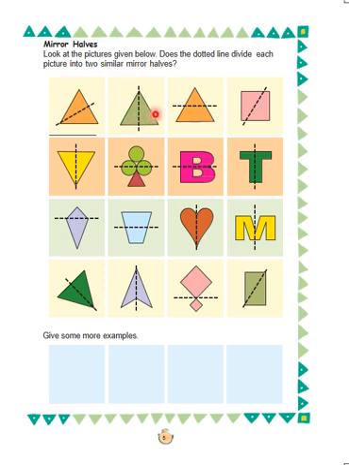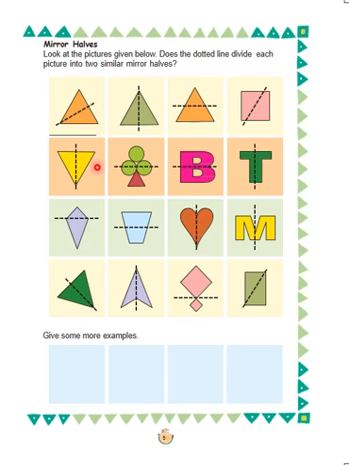Now, in the third picture, a dotted line is passed through the middle of the triangle. So, just check, does the line divide the triangle into two equal parts? No. Therefore, this picture is not divided into mirror halves. The next picture is a square. A slanting line is passed through it, but it is not divided into equal parts. Therefore, it does not consist of mirror halves.